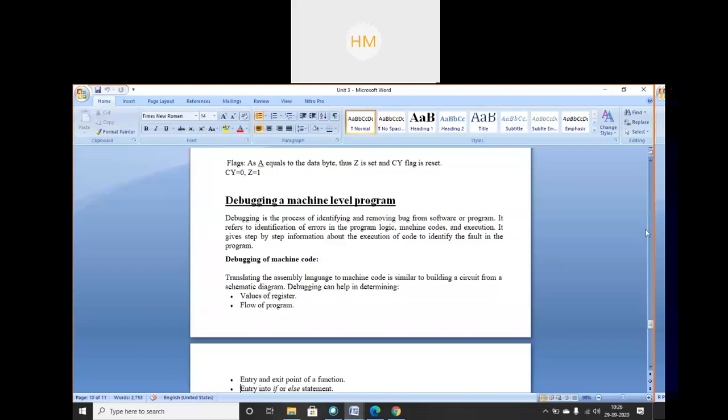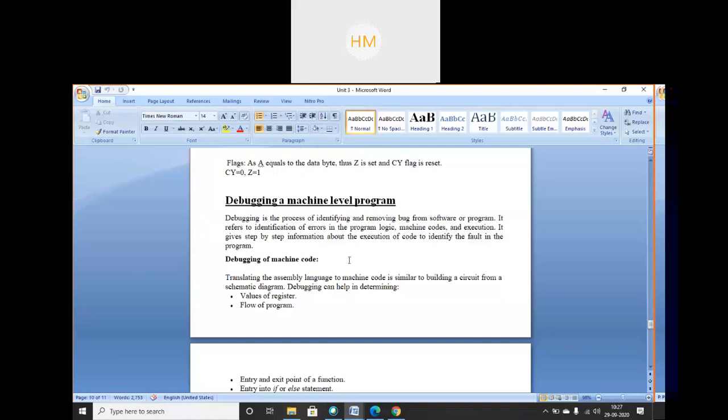After this only you can run your program. So debugging is the process of identifying and removing bugs from software or a program. It refers to identification of errors in the program, logic, machine codes, and execution. It gives step-by-step information. You have seen many times your cursor roll on when the debugging process starts on your software or any language you are using to write the program. It will take a few seconds for debugging of that machine code.